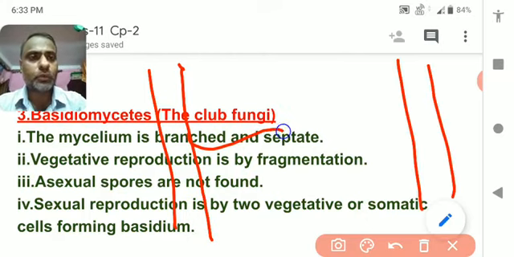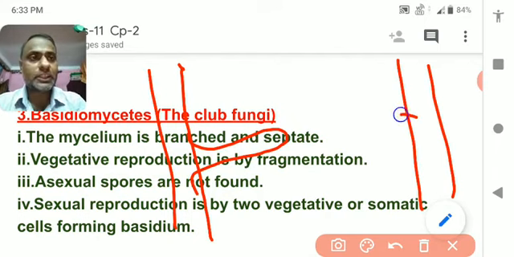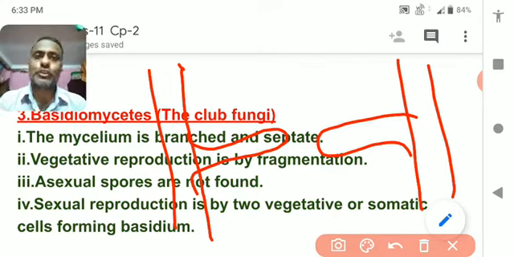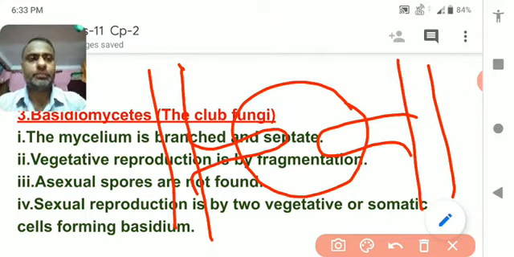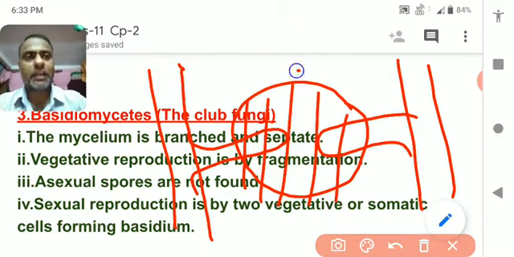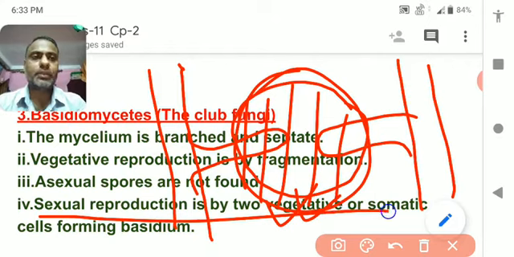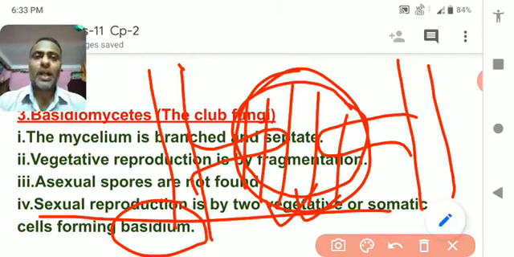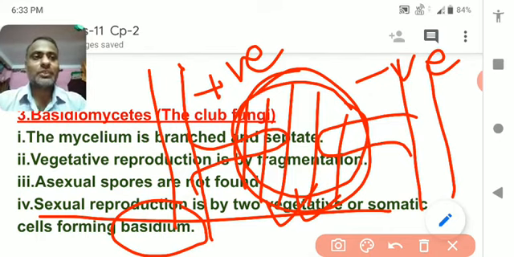This mycelium grows a small structure, and this mycelium also grows another structure, and the two mycelia get fused over here, and after fusion they make a spore-like body, and this spore-like body is called basidiospore or basidium. It is suppose the male mycelium, it is suppose the female mycelium. Understood? So it is very simple.